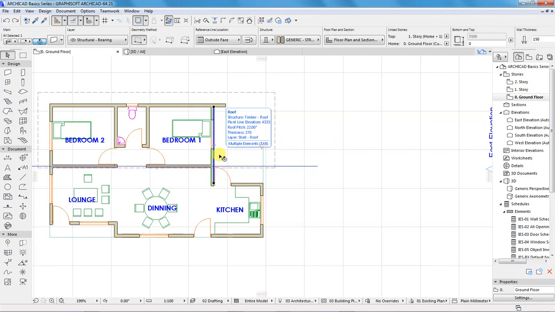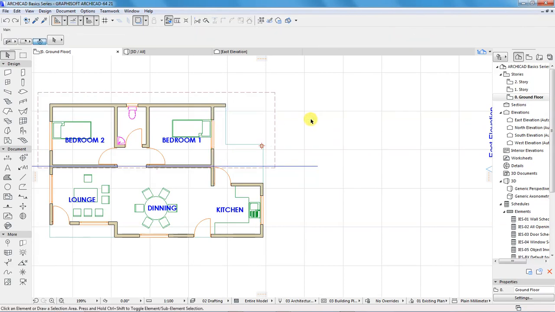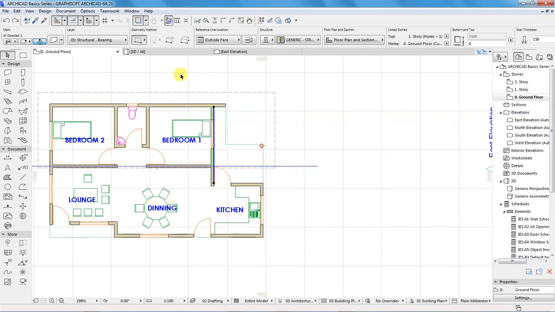I'll select the wall by holding down the shift button and clicking on the wall. Then I'll come up here at this ribbon, and there is an option that looks like an axe. When you hover over it using the mouse, you will see the word split written there.